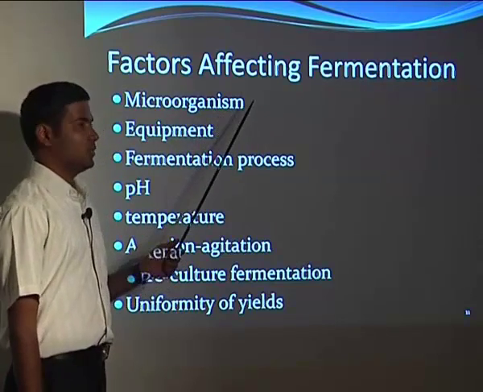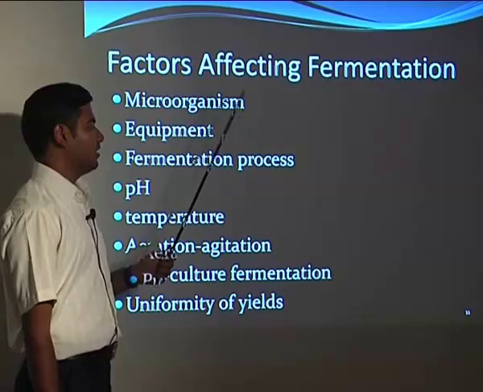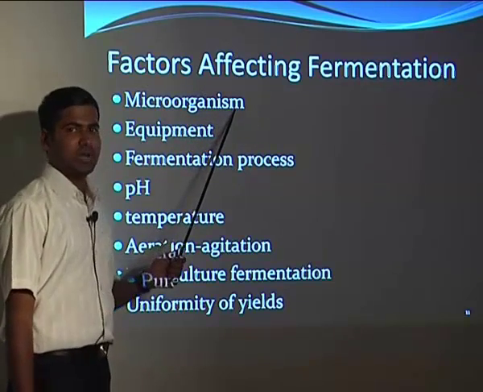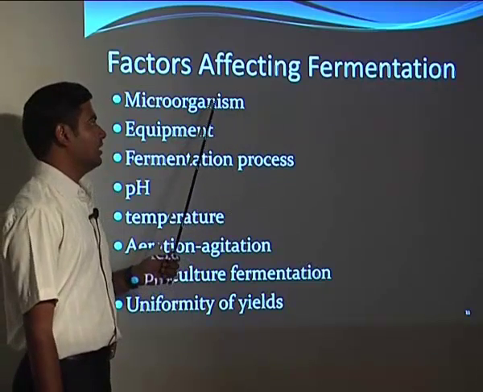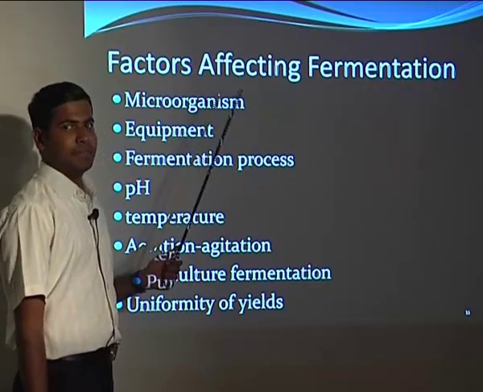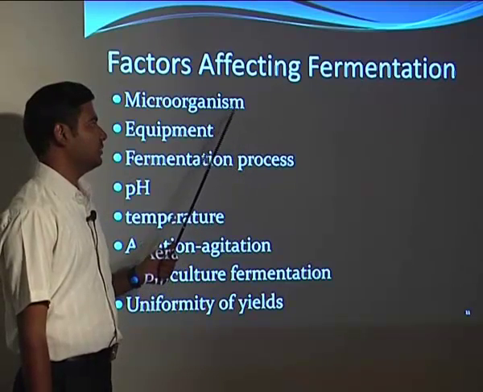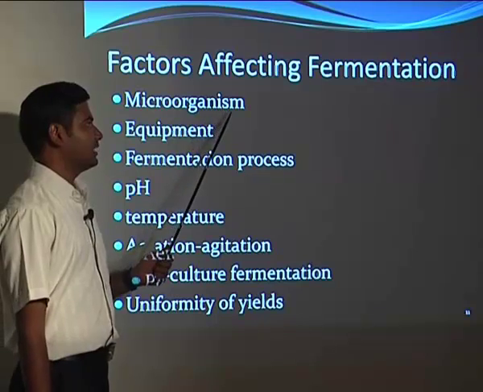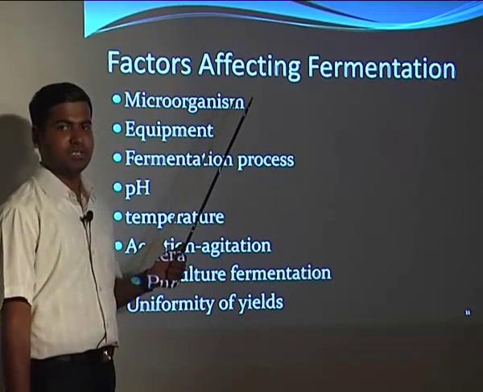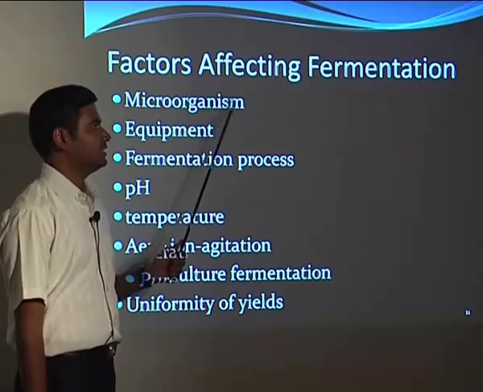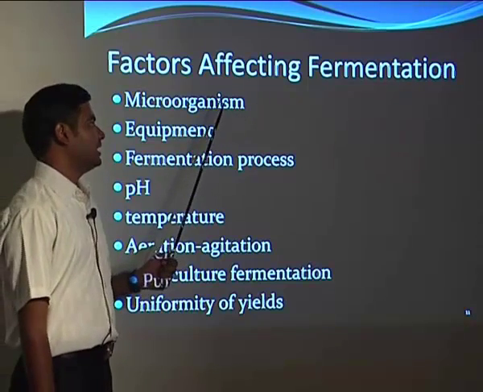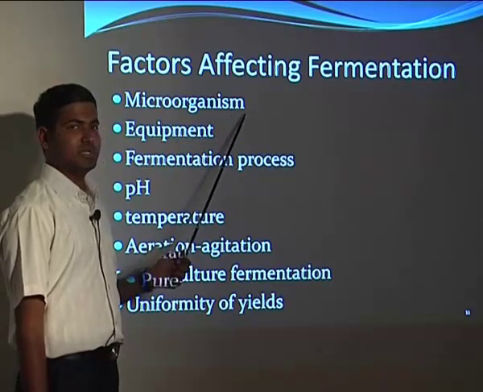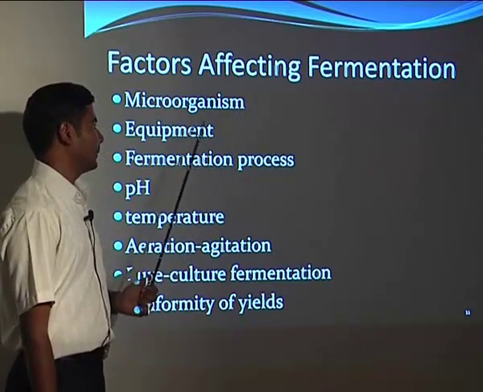If there is more than one microorganism, or suppose the raw material is contaminated, then many other bacteria may be introduced. If the microorganism being used is weak or is not producing the desired products, then that will be a waste. So we have to take utmost care that we are choosing the correct bacteria. Also the equipment and the raw material should be very well sterilized so that contamination by other bacteria is avoided.